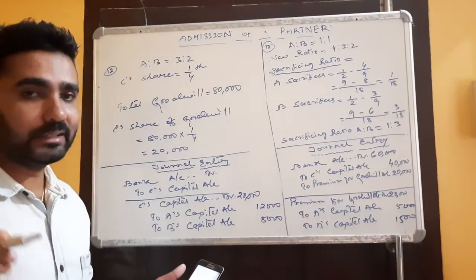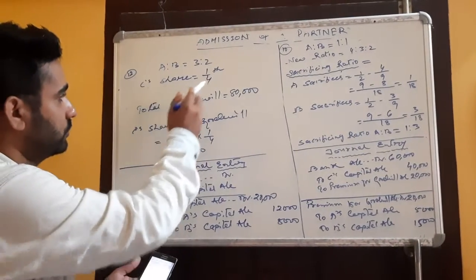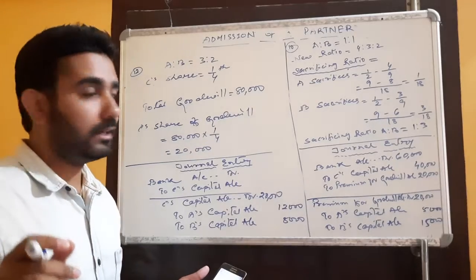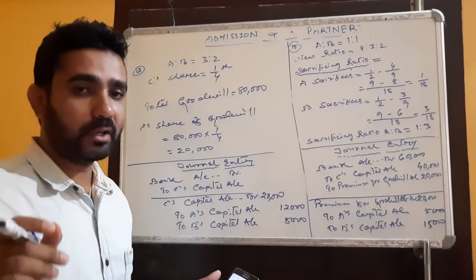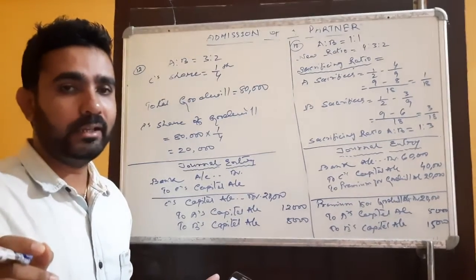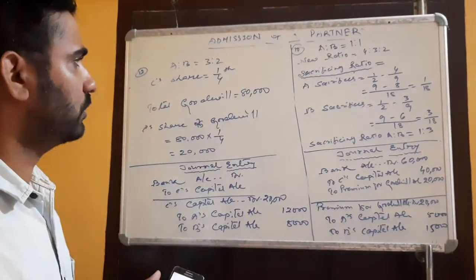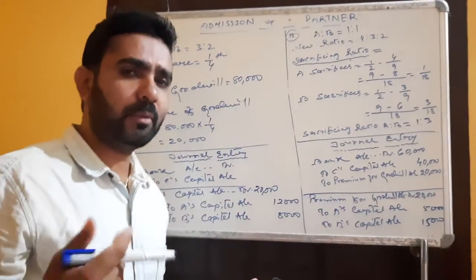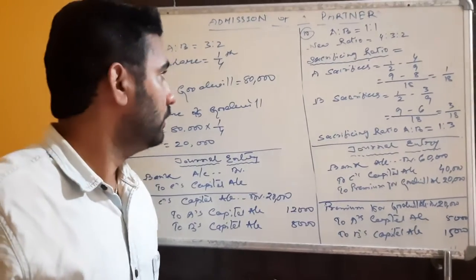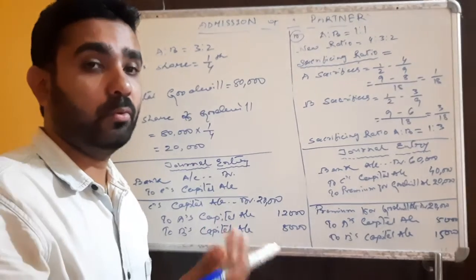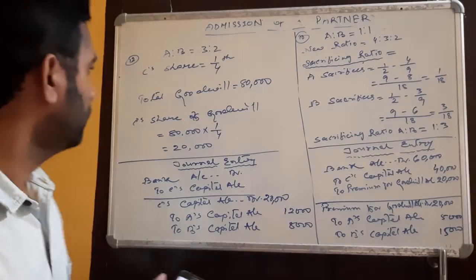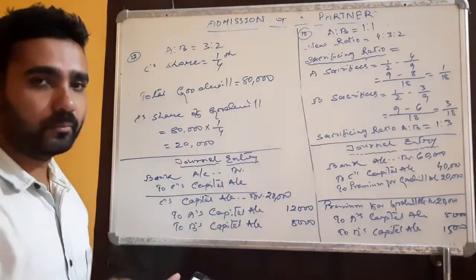As you can see in the question, A and B are sharing profits in the ratio of 3:2. They are admitting C as a new partner for 1/4 share. Here it is given that C, the new partner, will not bring any amount as premium for goodwill. We have seen in some other questions that the new partner brings some amount for goodwill, but here she is not bringing any amount. But here the goodwill of the firm is given.